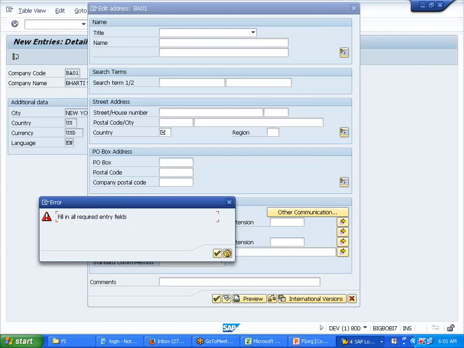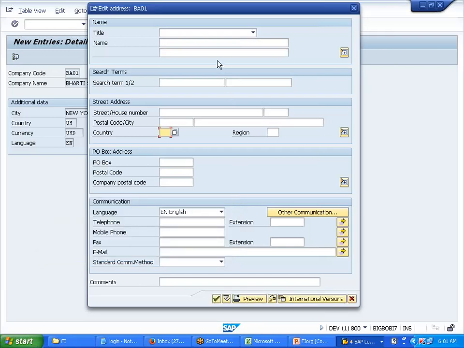It usually happens, right? Even on the internet, if you are filling up some data and you miss out certain data, it says fill in the complete data, right? There will be certain required fields. If you are filling up any particular form on the internet, and you miss out any particular field, it will tell you to please fill those fields, because it's required, mandatory.